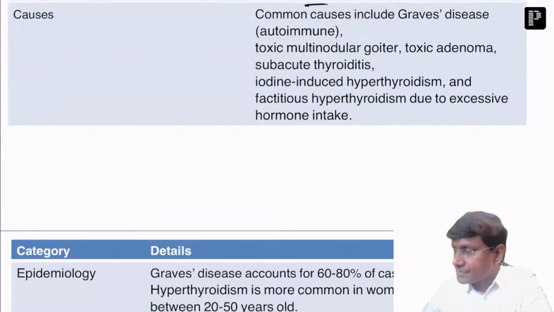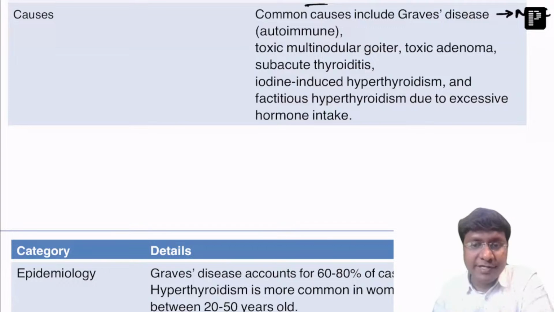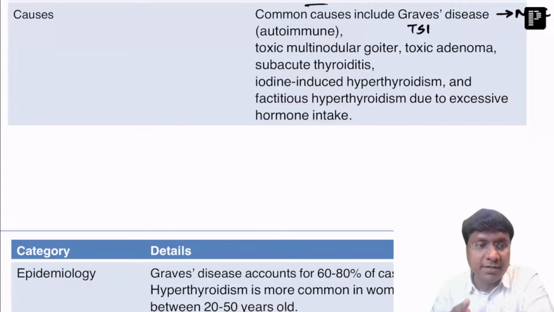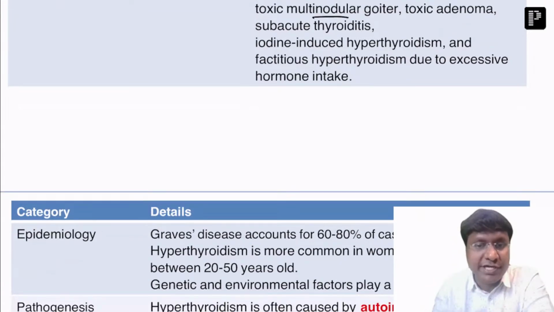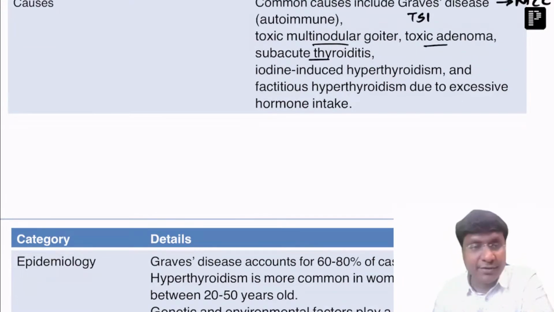Then what are the causes? The most common cause of hyperthyroidism is the autoimmune disease Graves' disease, where the antibody is thyroid stimulating immunoglobulin. They stimulate the follicular cells and increase thyroid hormone synthesis. Next is toxic multinodular goiter, a tumor originating from the thyroid. Next are toxic adenoma and subacute thyroiditis.